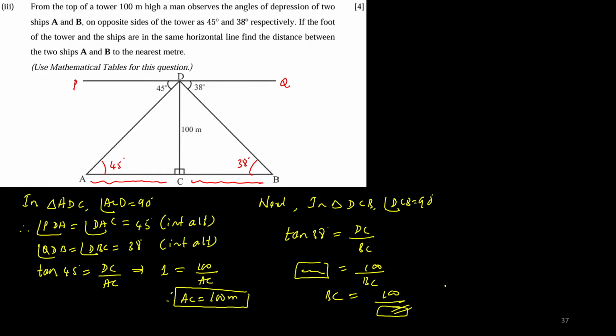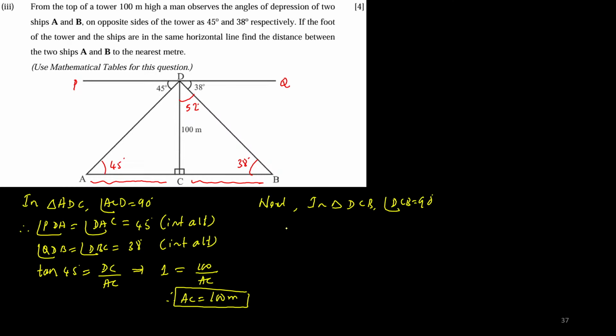Here, the small thing you need to understand is, instead of directly going with tan 38, what I suggest is to find out the complement of tan 38. You all know that the sum of angles of a triangle add up to 180 degrees. So if this angle is 38, this is 90, so how much will this be? This is going to be 52 degrees.